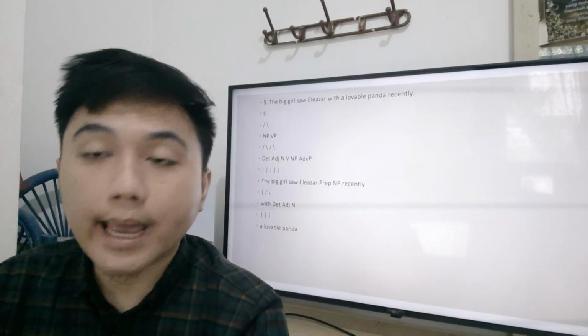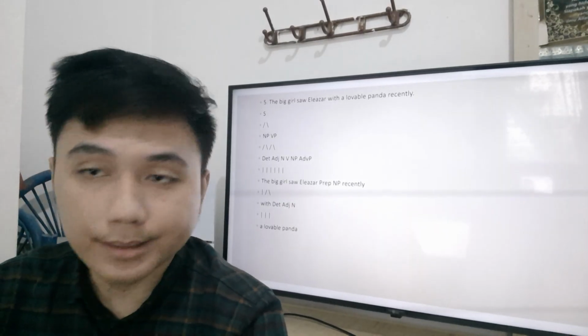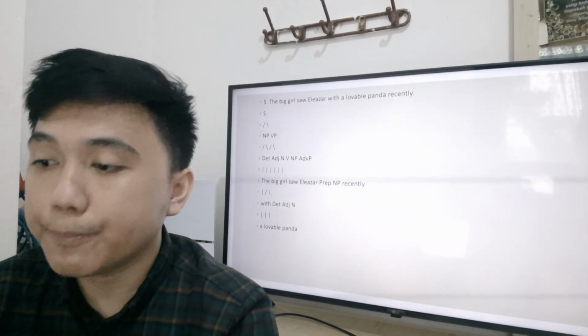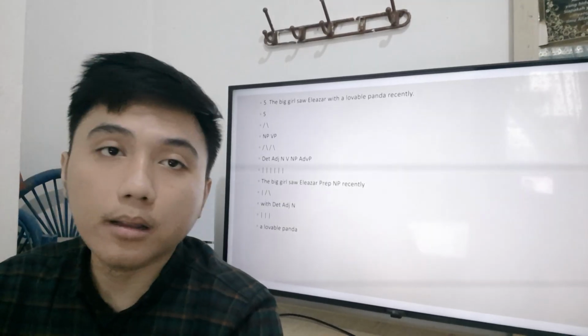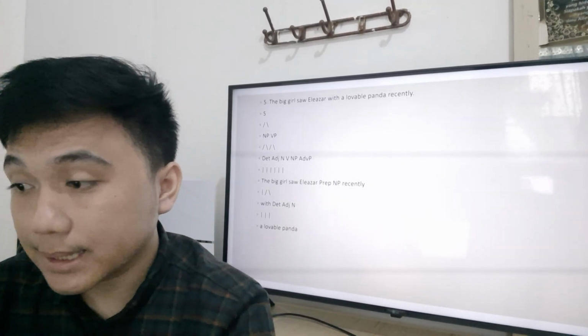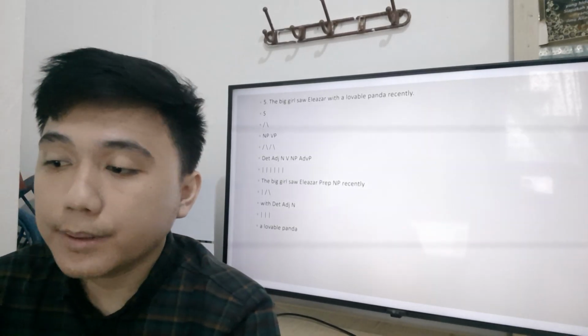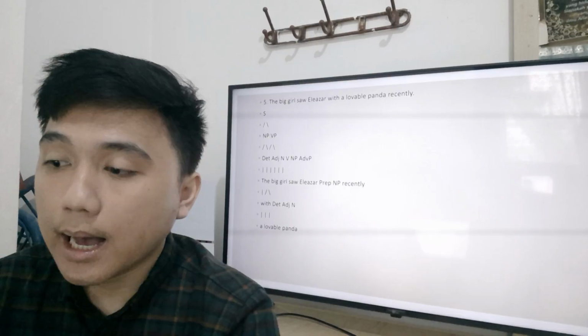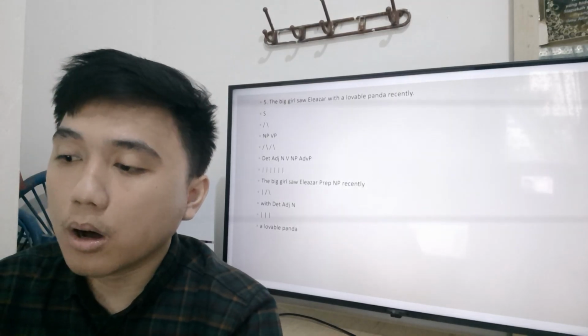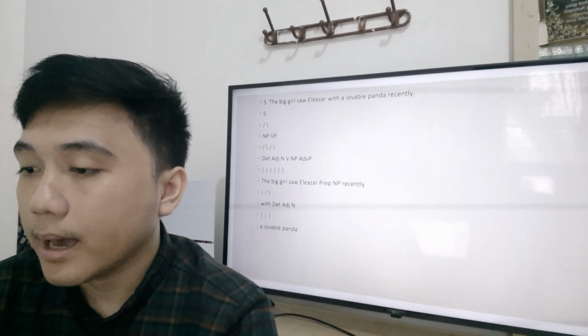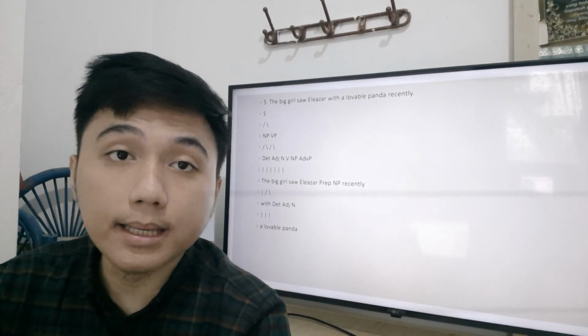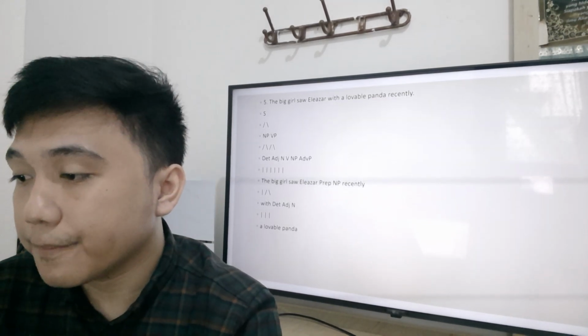A direct object, noun phrase, Eleazar, a prepositional phrase, with a lovable panda, acting as an adverbial modifier, possibly indicating accompaniment or an instrument, and an adverbial phrase, recently, modifying the verb, indicating time.